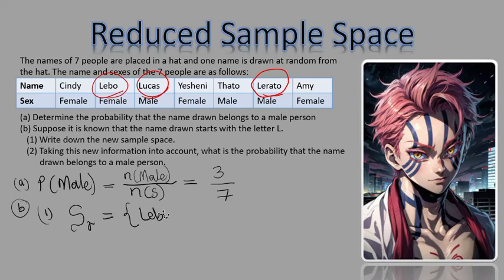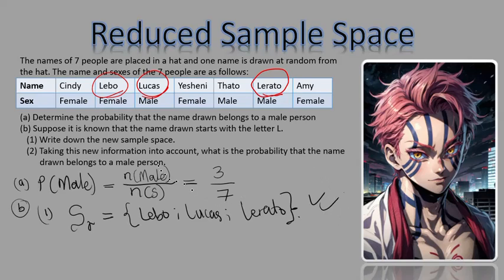The first name there, the second name there, and the last name there. Hope you can see my handwriting. So this is my reduced sample space now.